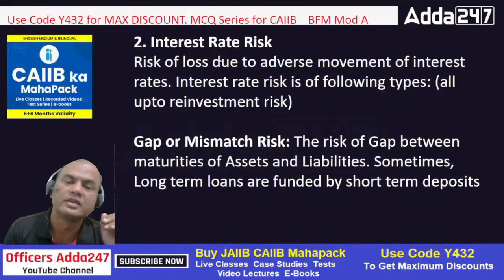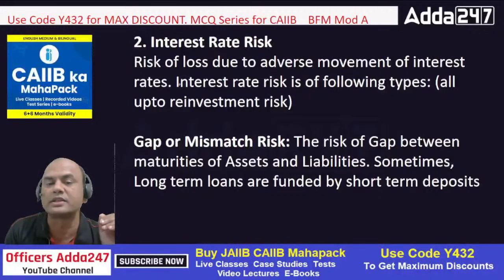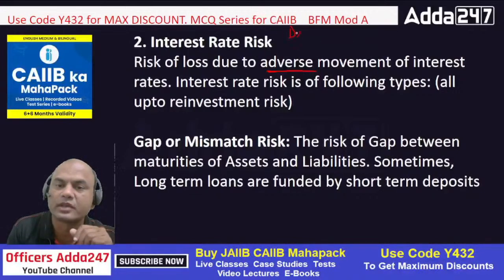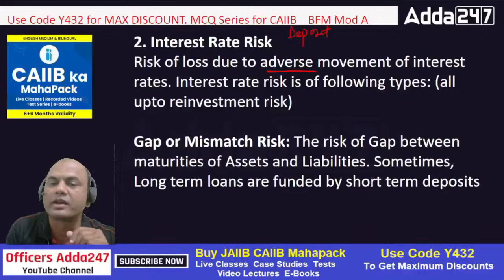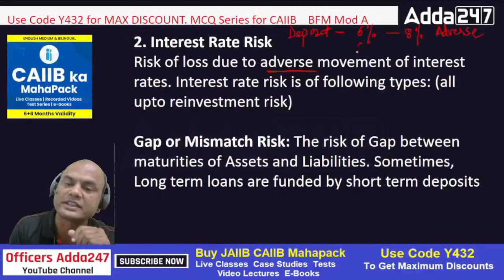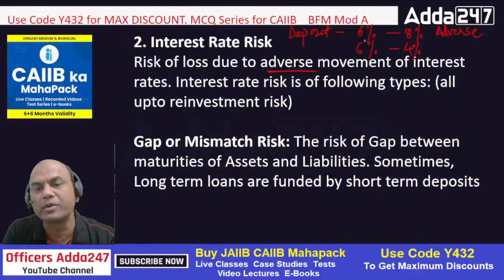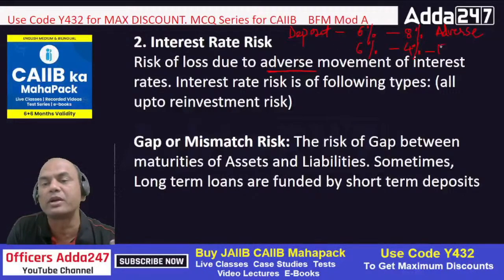Next is interest rate risk. Risk of loss due to adverse movement in the interest rates. This is basically interest rate. Adverse movement means what? What do you mean by adverse movements here? It's very simple. For deposits, okay? If my rate of interest is presently 6%, let's say, and it moves to 8% for deposits, it will be called as adverse movement. Adverse, okay? But if my deposit rate is 6% and it moves to 4%, then it won't be called as adverse movement because I have to give lesser amount. It is called as favorable movement, right? So understand the difference between adverse and favorable movement.